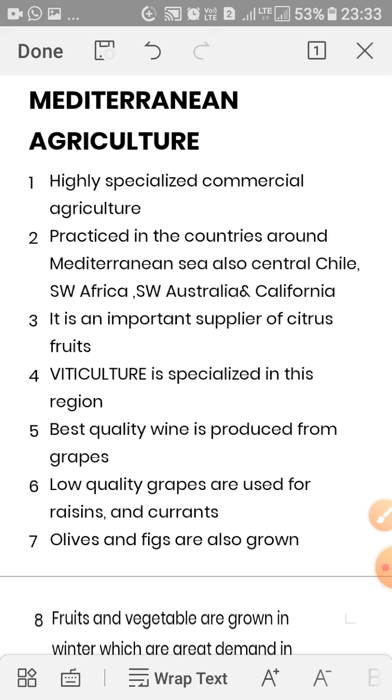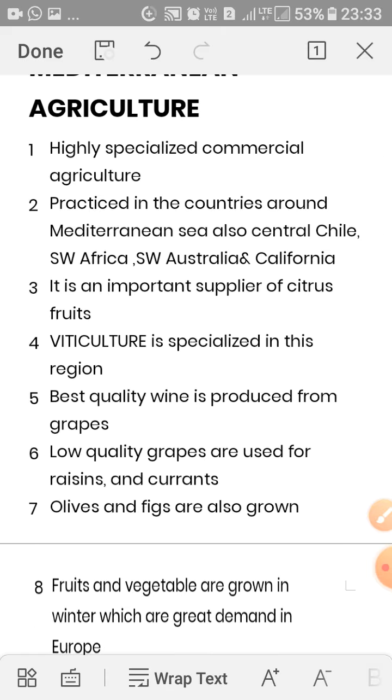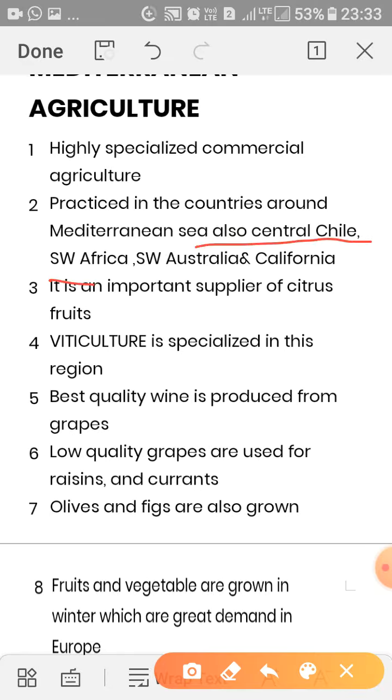This kind of agriculture is highly specialized commercial agriculture. Why is it commercial? Because the produce grown in this kind of agriculture is transported to different parts of the country or to different countries of the world. This is practiced in the countries around the Mediterranean Sea, also in Central Chile, Southwest Africa, Southwest Australia and California.